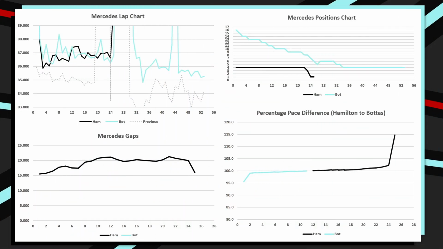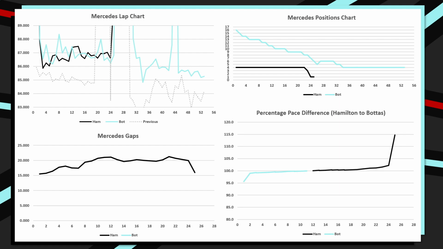So on screen right now is the Mercedes panel overall. We will start in the top left with their lap time chart. Lewis Hamilton is in the black line and Valtteri Bottas is in the turquoise line. The grey dotted line is the fastest Mercedes car of the previous Italian Grand Prix in 2020. And we can see that it's roughly 2 seconds a lap faster than their 2021 pace. With the graph directly below that being the Mercedes gaps, this is the gap between the two cars on every single lap of the Grand Prix.